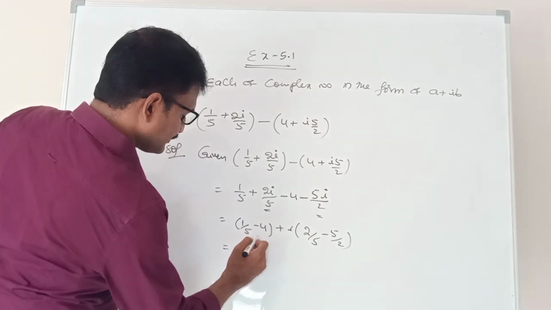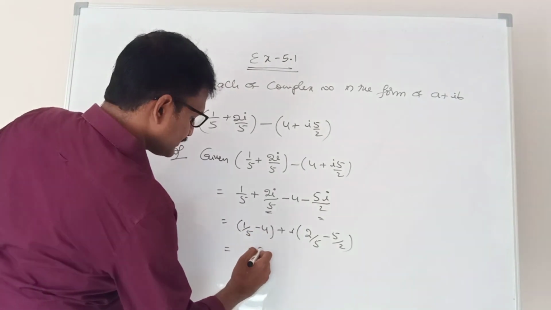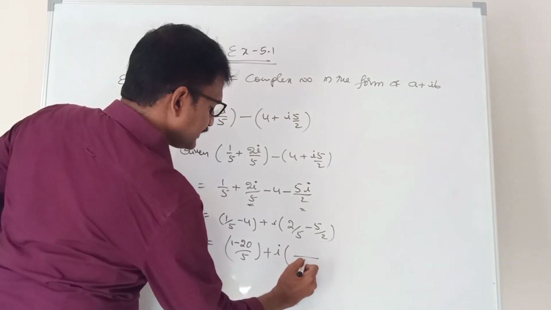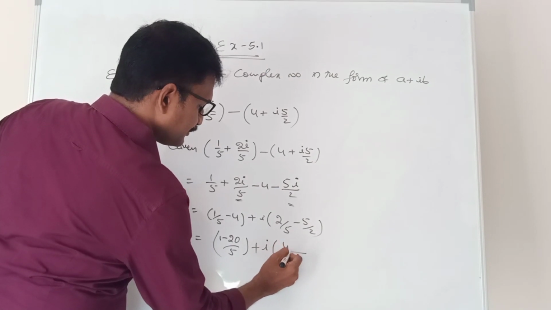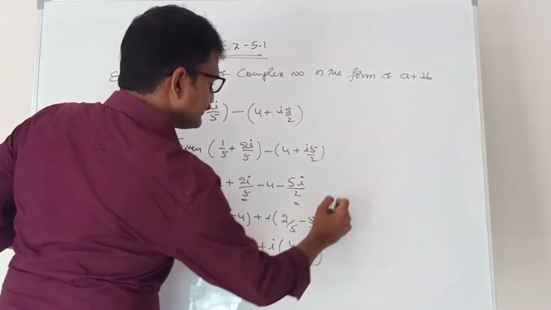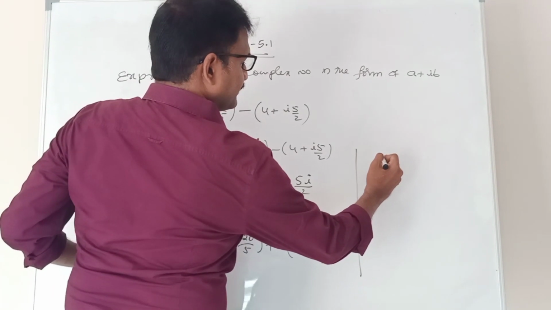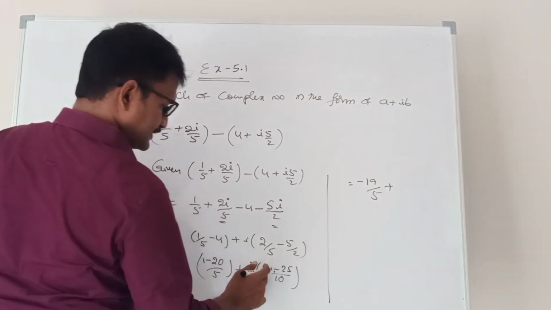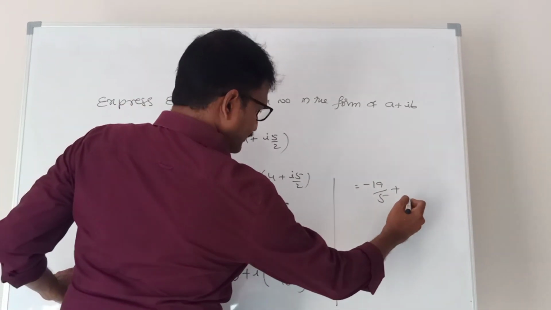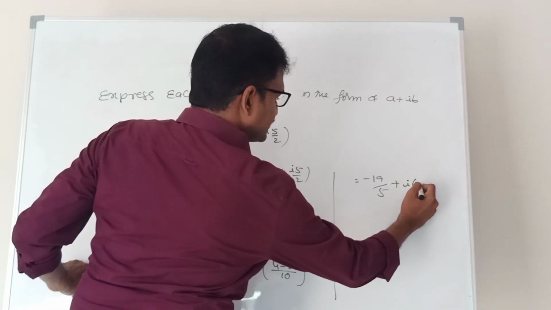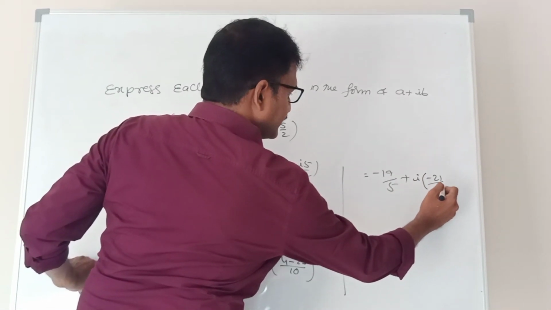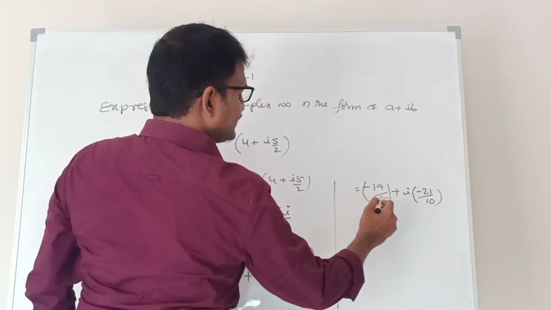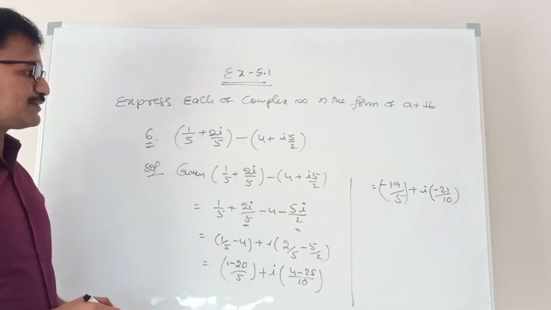So 1 by 5 minus 4: 5 4s are 20, so 1 minus 20 by 5, plus i into, LCM 10, 2 2s are 4 minus 25. So 1 minus 20 is minus 19 by 5, plus 4 minus 25 is minus 21, i into minus 21 by 10. Now this is in the form of a plus ib, where a is equal to minus 19 by 5, b is equal to minus 21 by 10.